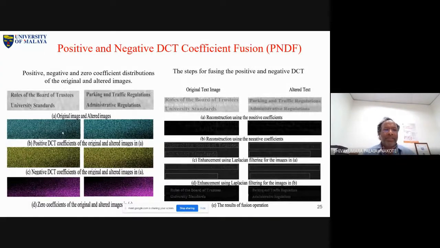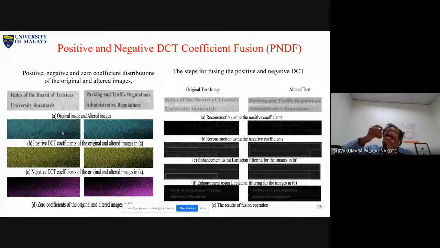The idea is something like this. When you divide positive and negative coefficients, as I mentioned, positive coefficients represent edge information, and negative coefficients represent background or maybe dark color information. So if it is genuine, nothing will happen. Whatever input image you give, you get exactly the same image as the fused or reconstructed output image.